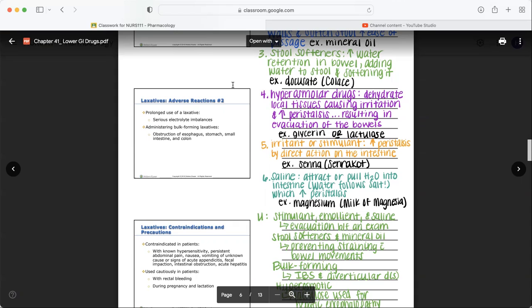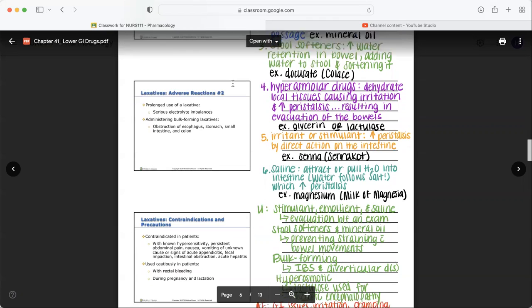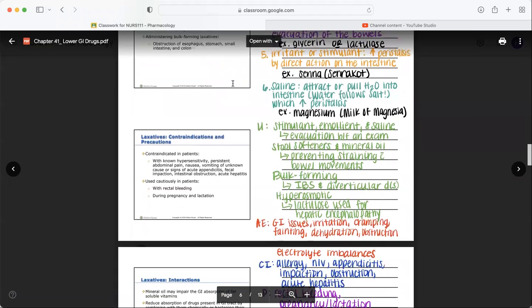Okay, now that we talked about 6 types of laxatives, fun. Why do we use them? So stimulant, emollient, and saline laxatives can be used for evacuation before an exam. Maybe they're going to have a colonoscopy. Maybe we need to do a rectal or a prostate palpation, and we need to clear out the canal. Maybe there is a concern for something else, right? Some kind of organic bowel disease. We need to clean it all out so we can take a good peek.